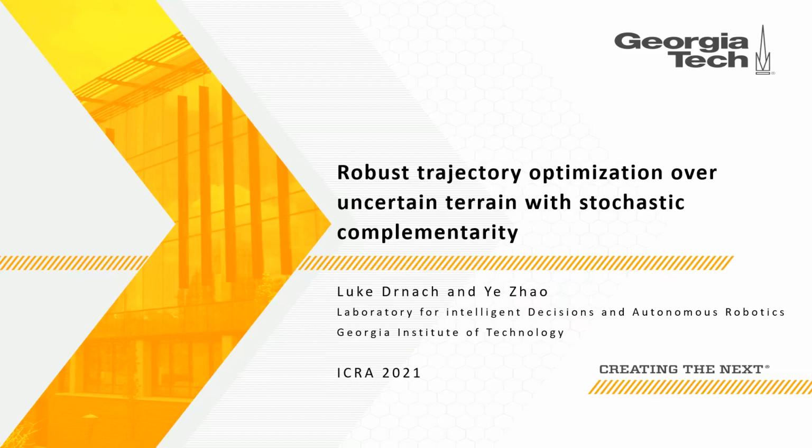My name is Luke Dernach, and I'm with the Laboratory for Intelligent Decisions and Autonomous Robotics at Georgia Tech. And today I'm going to be talking about some of our recent work on developing robust trajectory optimization methods for robot locomotion when there is uncertainty present in our model of the terrain.